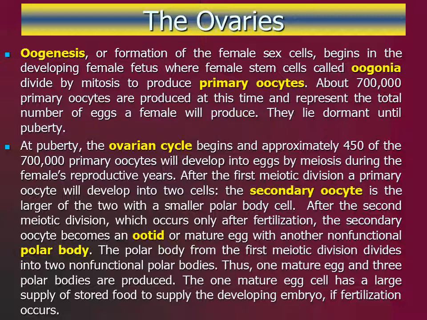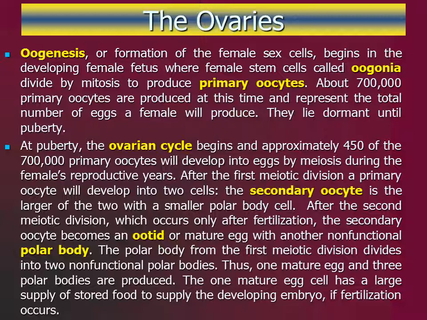After the first meiotic division, the primary oocyte becomes two cells. The secondary oocyte is the larger of the two cells. A very small cell called the polar body is non-functional.